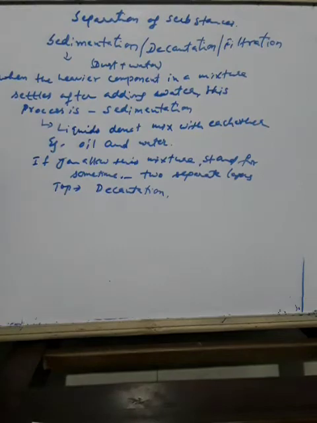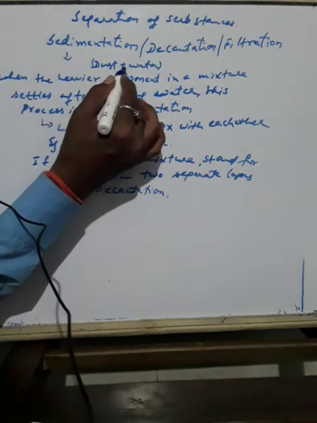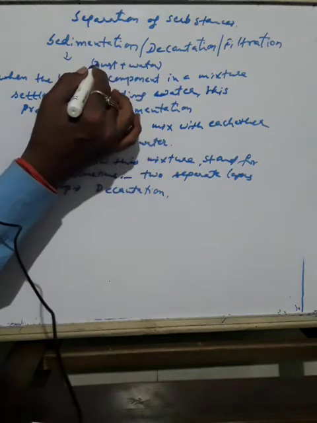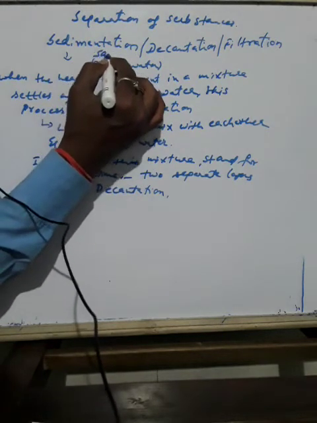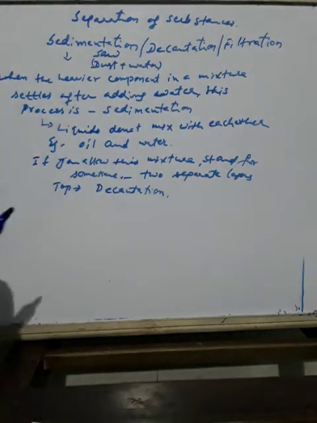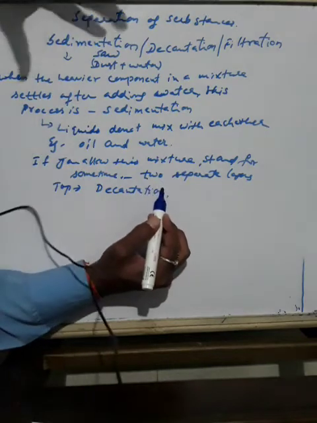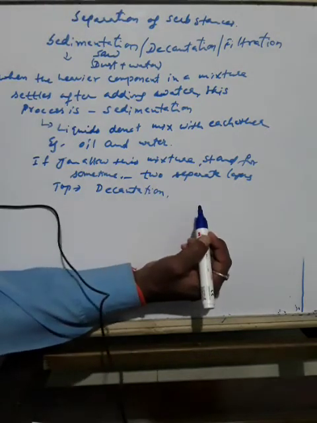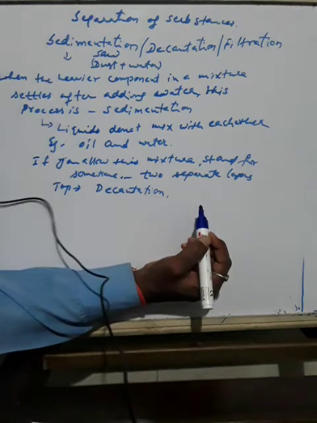Okay. So sedimentation is used to separate mixtures like water and dust. Sawdust, which comes from wood, you can take. Let us again consider mixtures of solid and liquid.